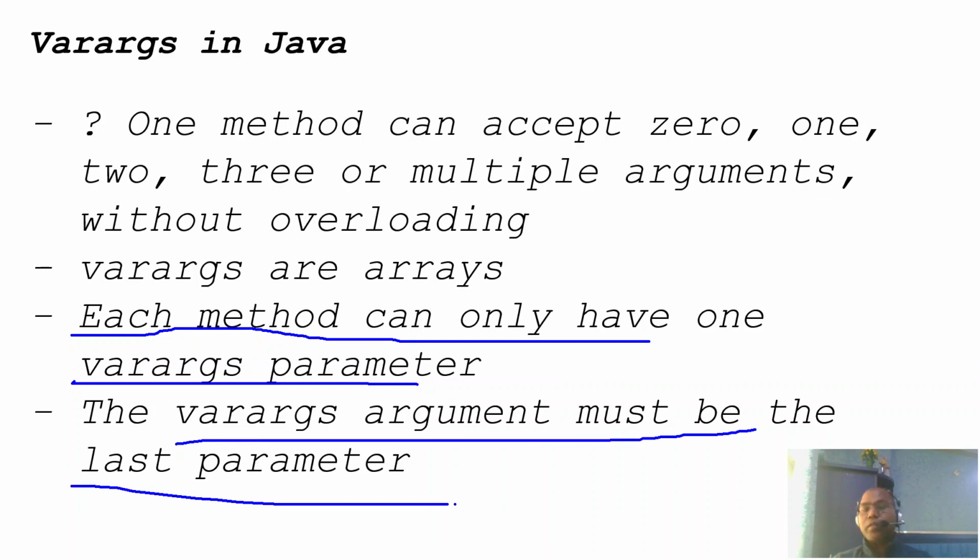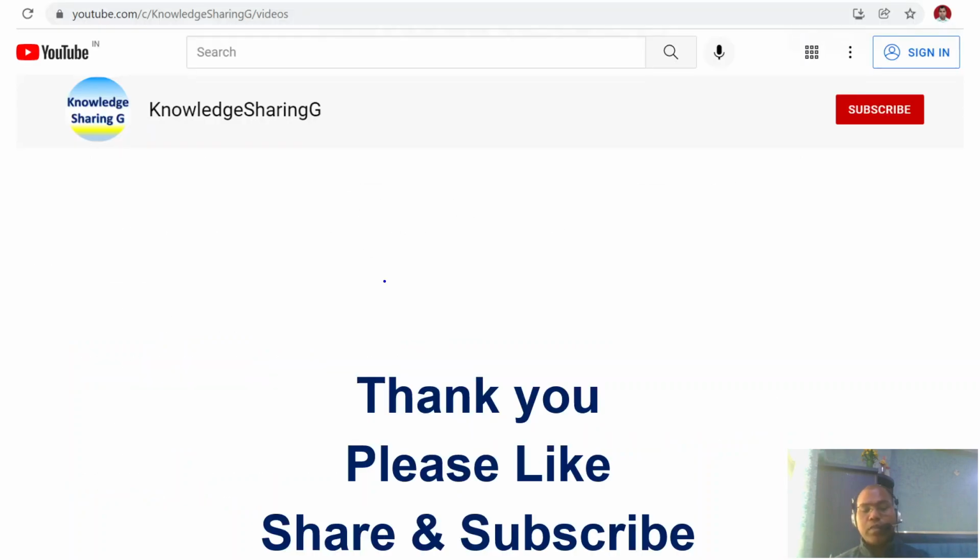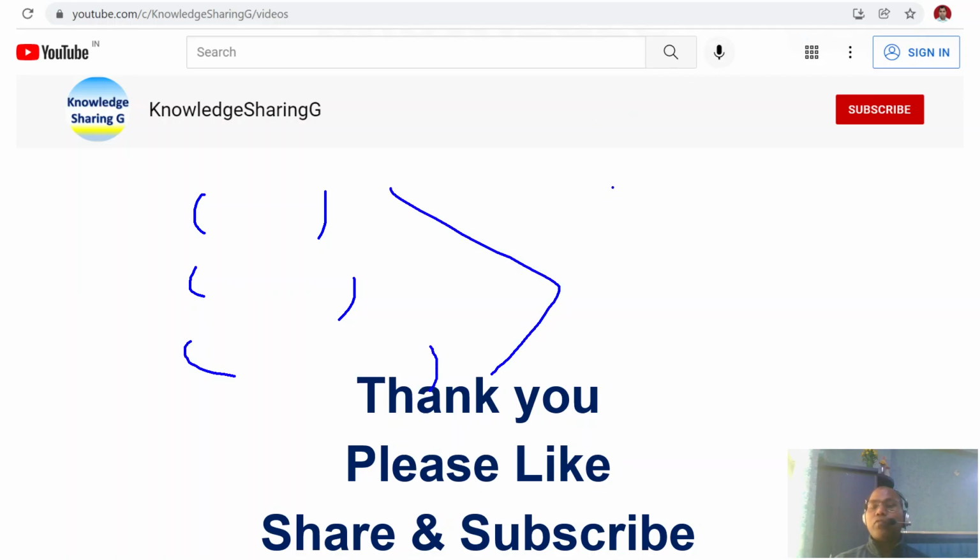Meaning the varargs is only one, and the first, middle, or any other parameter can be something else. So this is about varargs. This helps us avoid unnecessary overloading method 1, method 2, method 3, method 4. Instead, whatever data type you have, like int, just mention three dots and your variable name, and you get the variable argument.